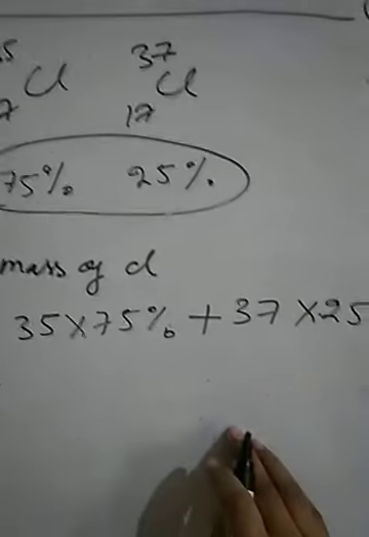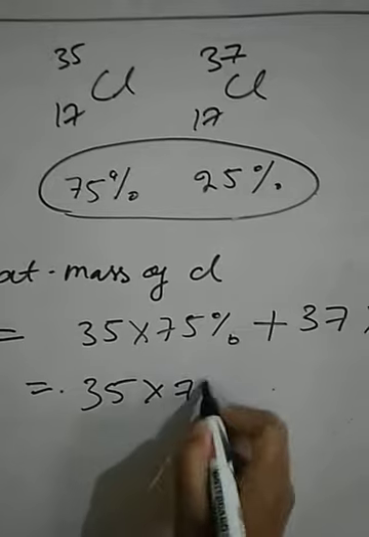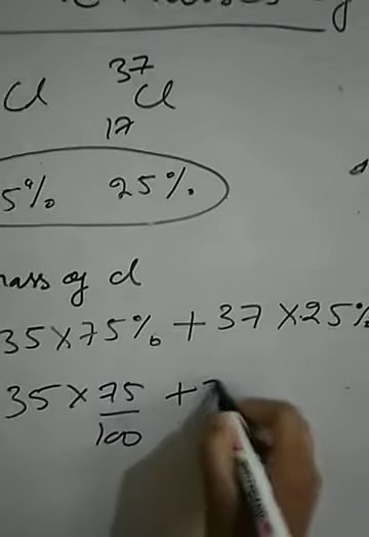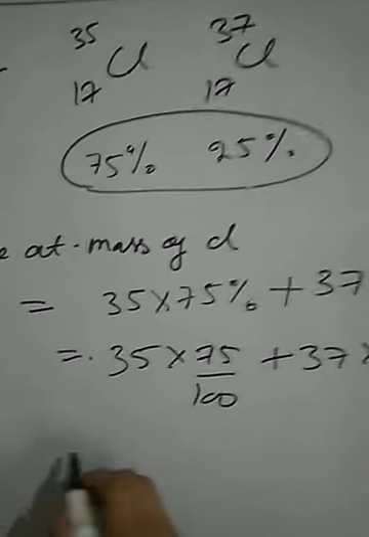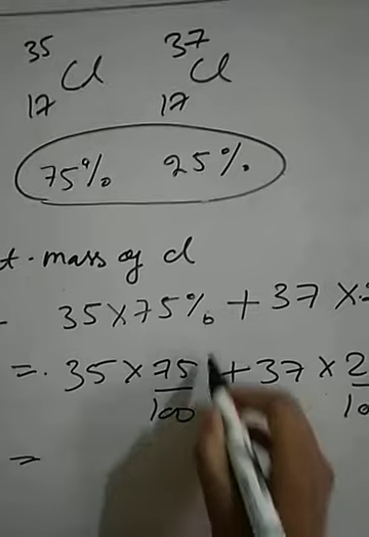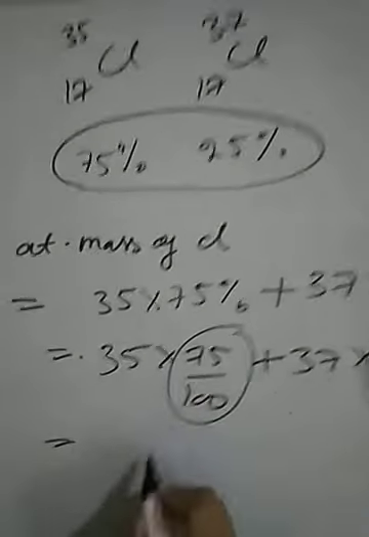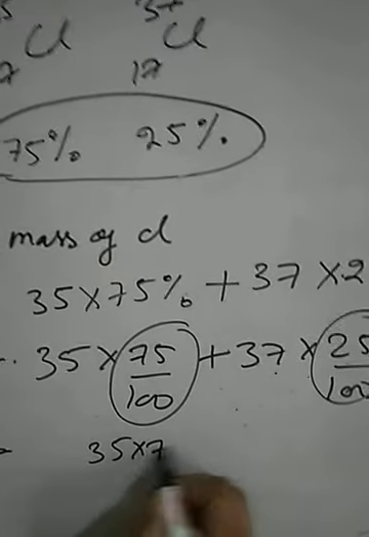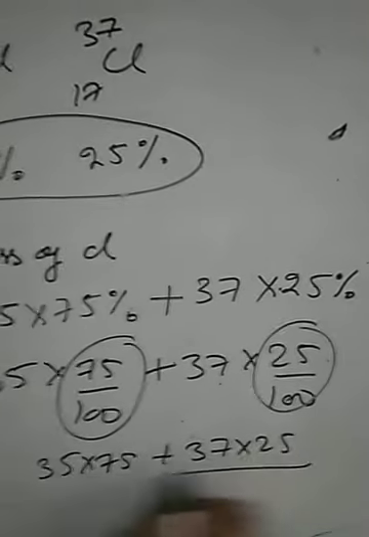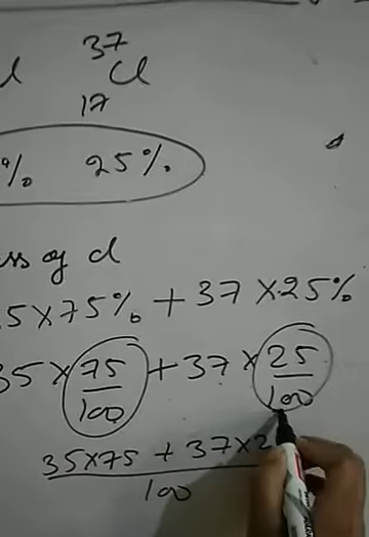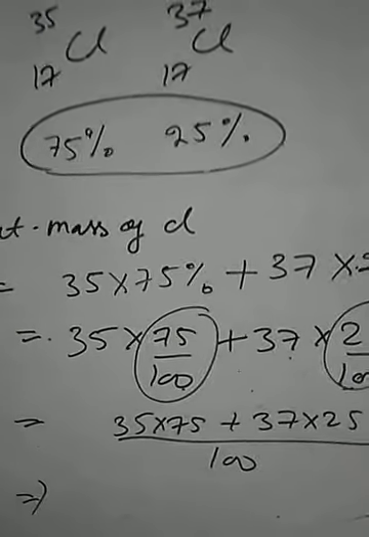So it will be 35 into 75 upon 100 plus 37 into 25 upon 100. You may divide here and then multiply with 35 and 37, or you can write it as 35 into 75 plus 37 into 25 upon 100, as the denominator 100 is the same. That is why there is no need to equalize the denominators.